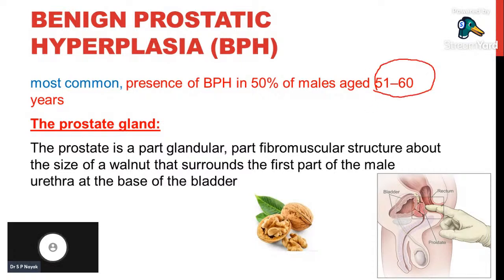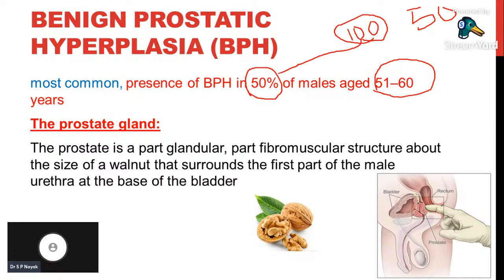Epidemiological studies tell us that if we see 100 males above 50 to 60 years of age, 50% of them will definitely have benign prostatic hyperplasia. So it is very common, and the prevalence is greater in those above 60 years of age.